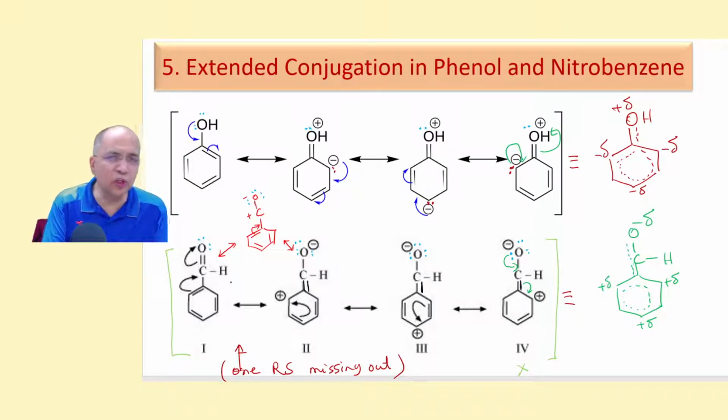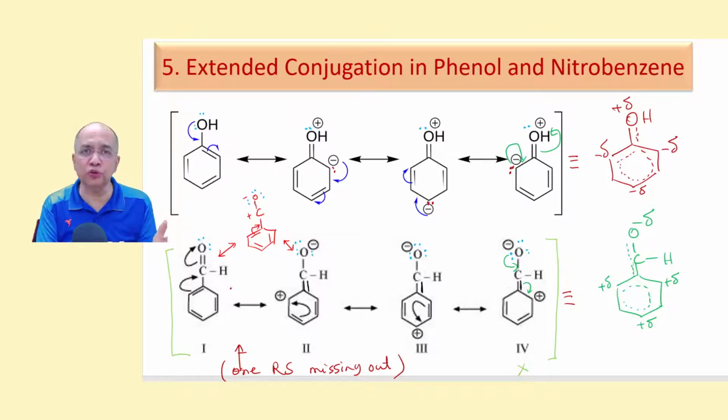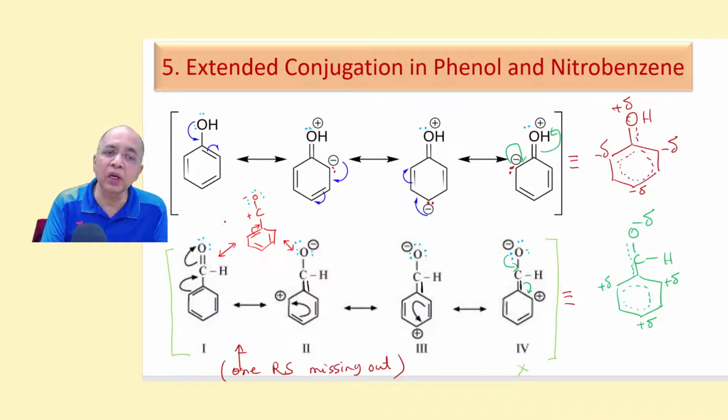So in almost all the books you will not find this one. But in my opinion, you should show this one, because the electrophilicity of the aldehyde group of benzaldehyde is there, plus delta character is there.